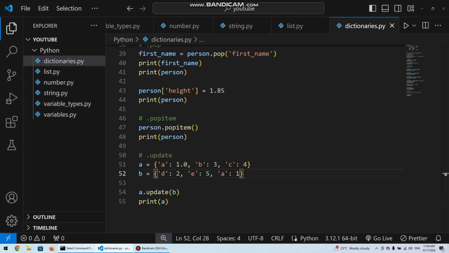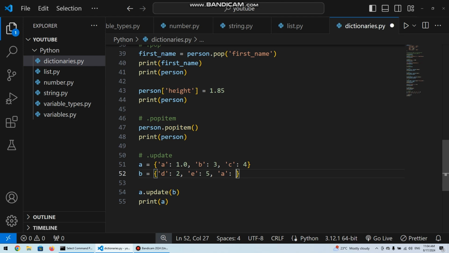But when being printed here, since there's also an A in the second dictionary, like I explained, when using the update method and there is a key in the second dictionary that also exists in the first dictionary, the key value pair of the second dictionary will be kept, will be respected.